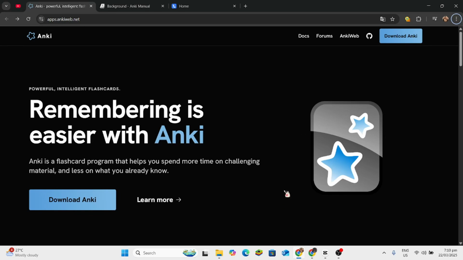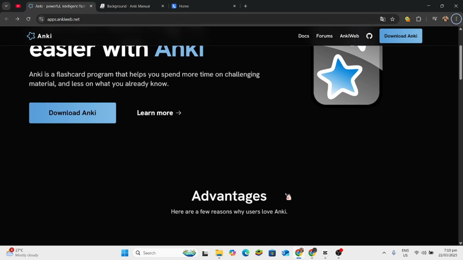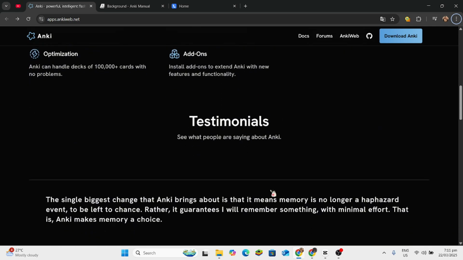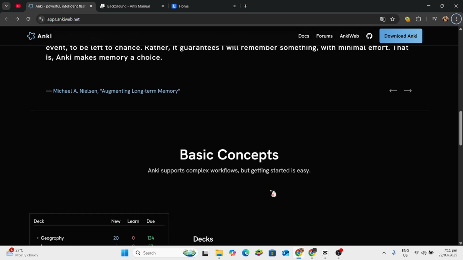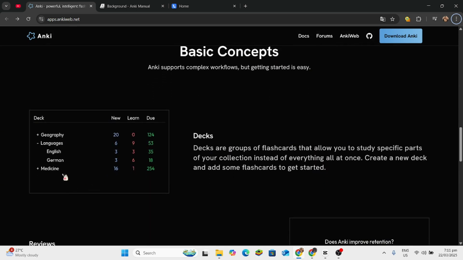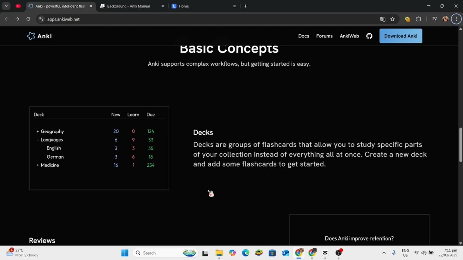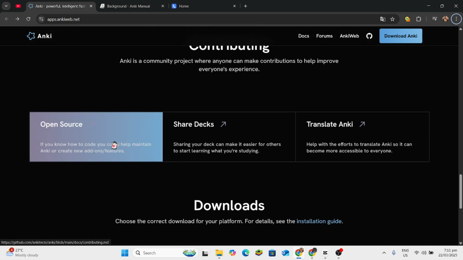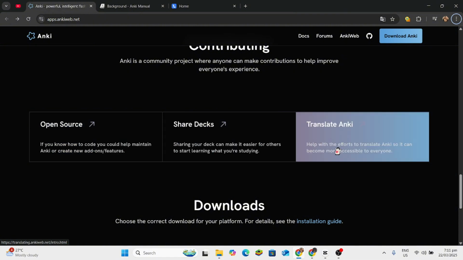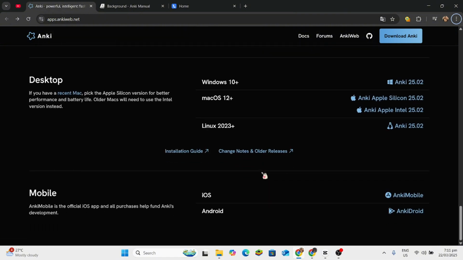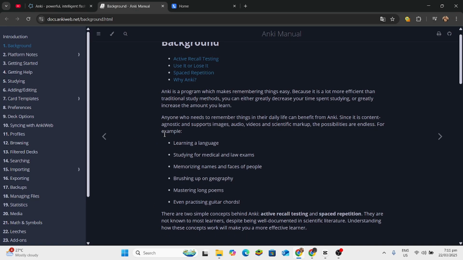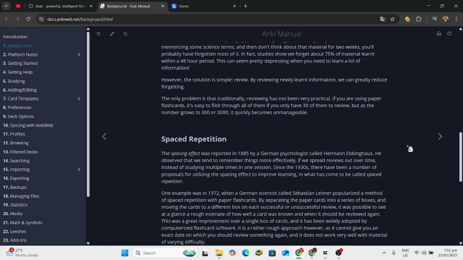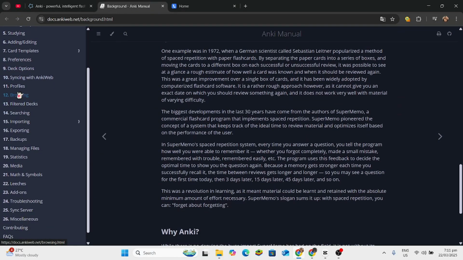So for today's video, we are going to compare Anki and Lazy, which are two tools aimed at helping you remember more effectively. So first, Anki is the go-to tool for spaced repetition learning, and its pros are it is customizable. Also, it is open source, and the best of it is it works offline. The cons of Anki is the graphical user interface is outdated and requires effort to customize.